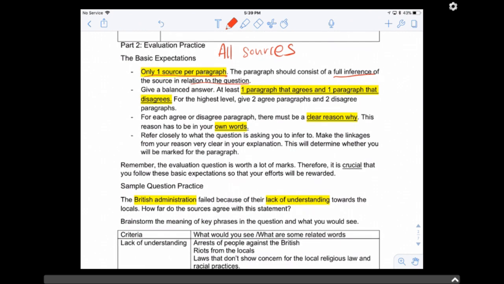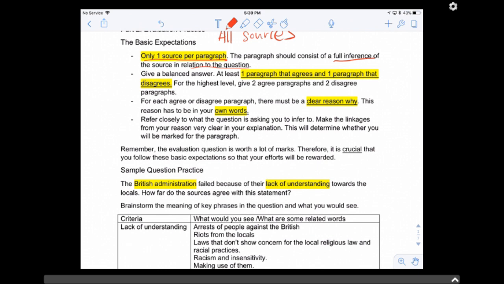Okay, next give a balanced answer. Minimum one yes and one no. One agree, one disagree. Alright. Maximum two agree, two disagree to get the highest marks. Two agree, two disagree. Okay, for each agree or disagree, make sure you have a clear reason why. Why do you agree? Why does the source agree? And this is an inference, it should be in your own words. Why it agrees or why it disagrees with the question.